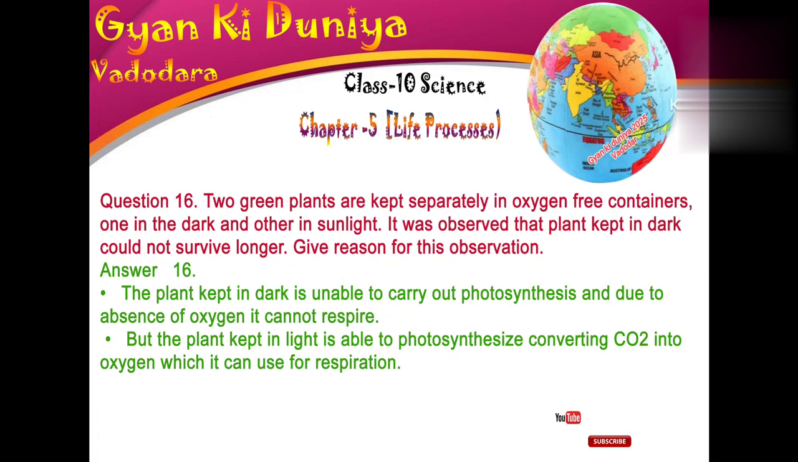Question 16. Two green plants are kept separately in oxygen-free containers, one in the dark and the other in sunlight. It was observed that the plant kept in dark could not survive long. Give reason for this observation. Answer. The plant kept in dark is unable to carry out photosynthesis, and due to absence of oxygen it cannot respire. But the plant kept in light is able to photosynthesize, producing oxygen which it can use for respiration.